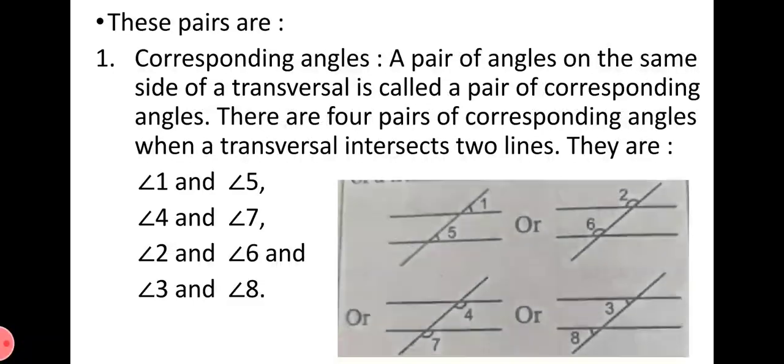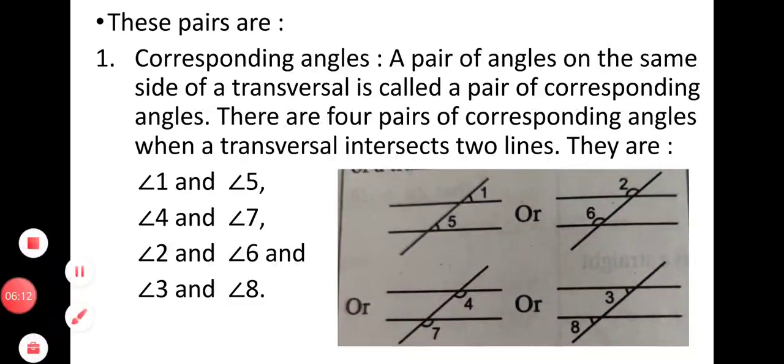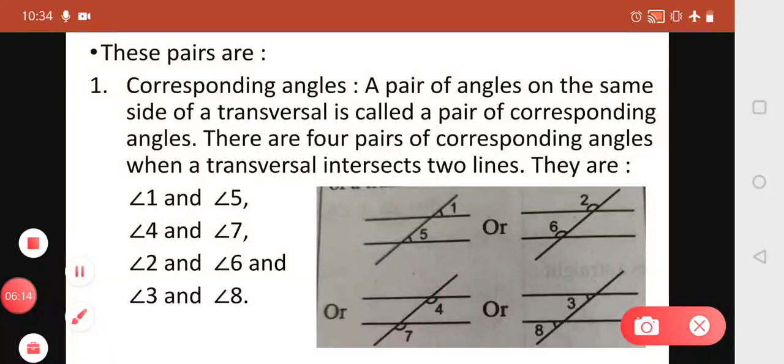Let's see once in the figure also. You can see in the figure that angle 1 and angle 5 are the first pair of corresponding angles. According to the definition, both angles are on the same side of the transversal, but you should skip one angle in between. You can also say you have to take one exterior angle and one interior angle. Either you skip one angle, or you take one angle as exterior and one angle as interior.